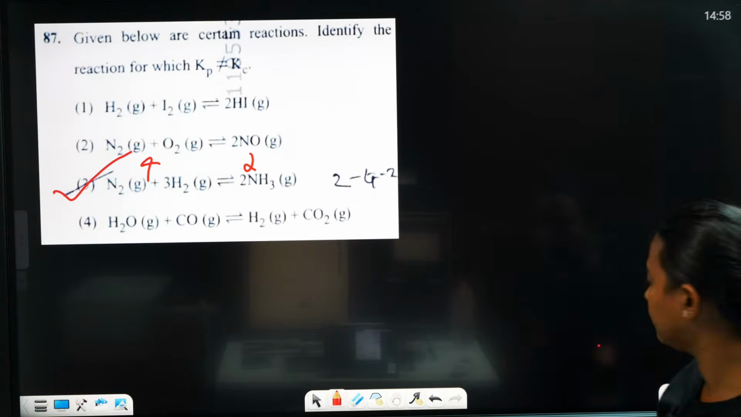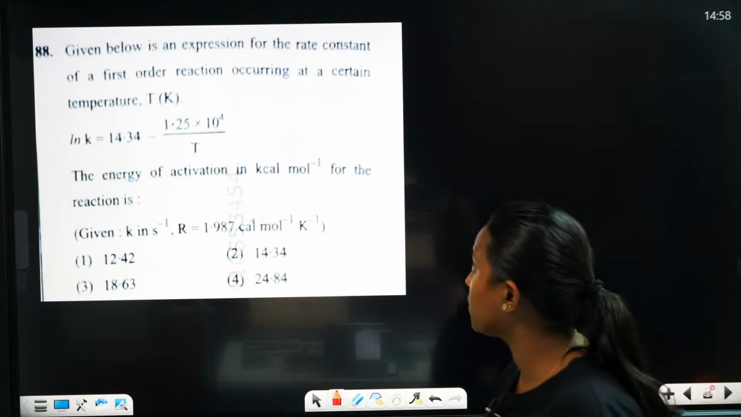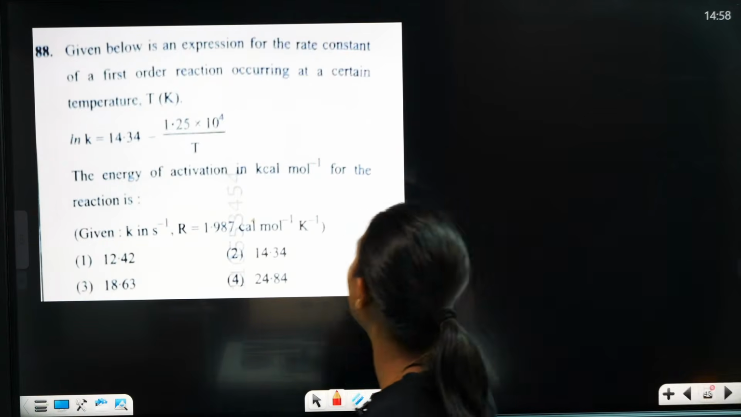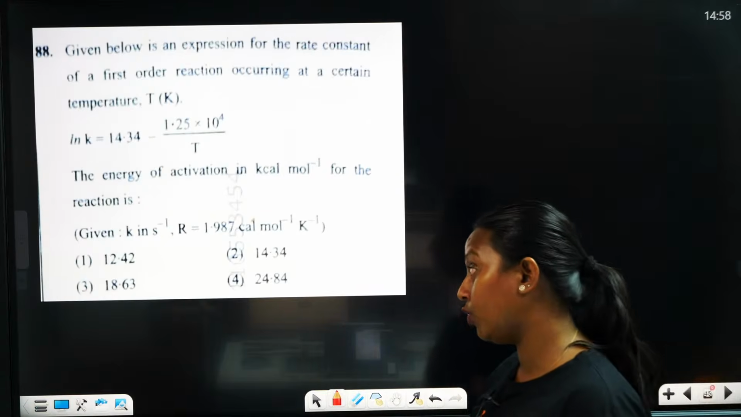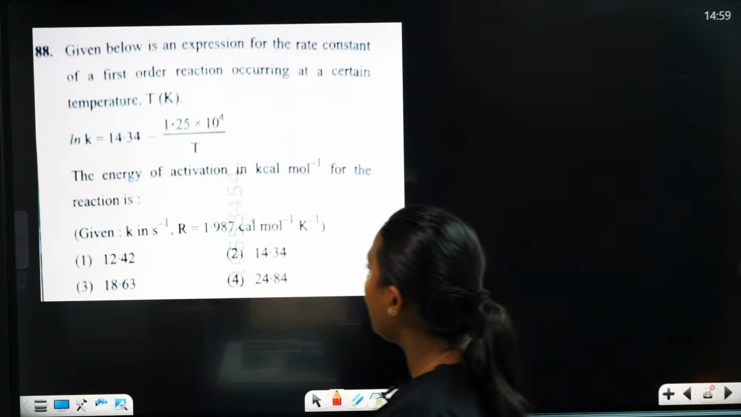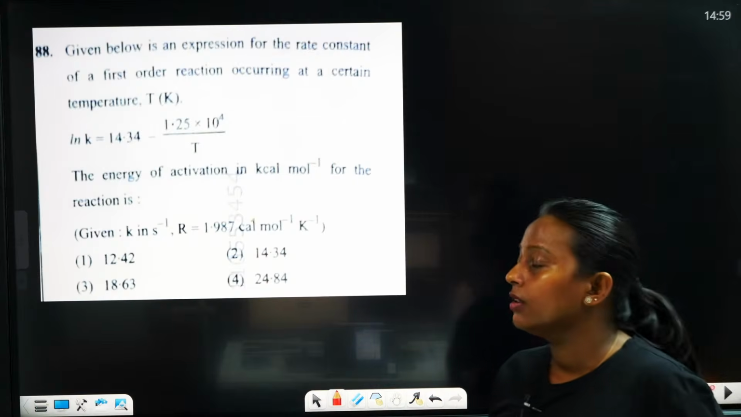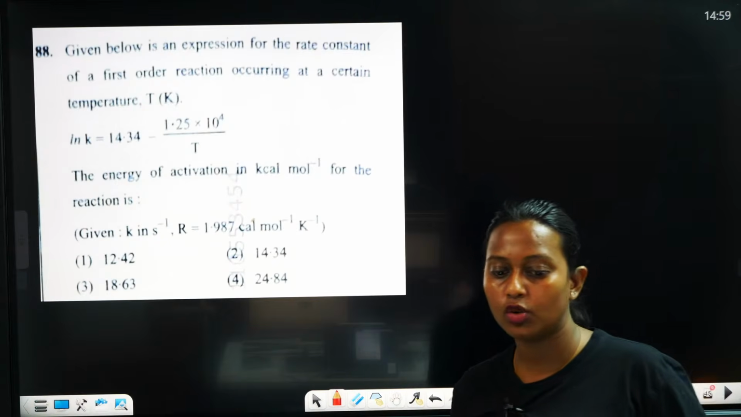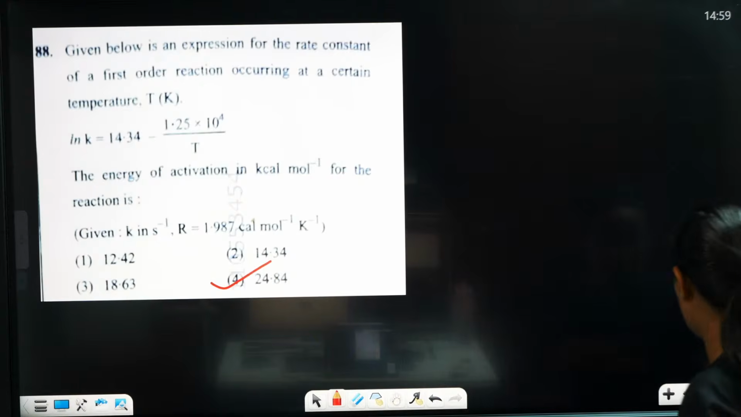Given below is an expression for the rate constant of a first order reaction occurring at a certain temperature T K. ln k is equal to 14.34 minus the activation energy in mole inverse. So tell me, what is the correct answer for this question? This is also a numerical type of question. I know it is 4.